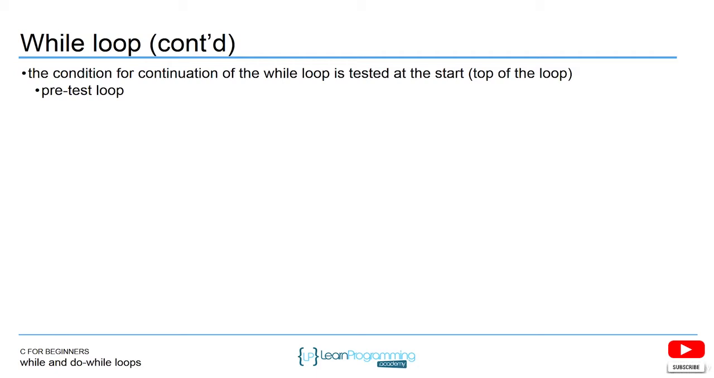The condition for continuation of the while loop is tested at the start. Right, so this is top of the loop. So what this means is it's a pre-test loop, and what that means is it could execute 0 times or it could execute multiple times in the body. And again, this is going to be relevant because the do while loop is doing something a little different.